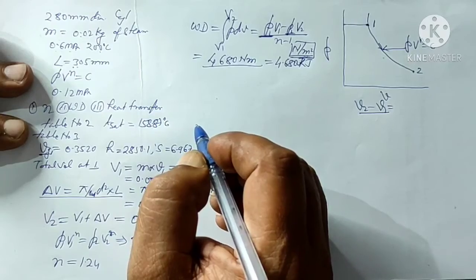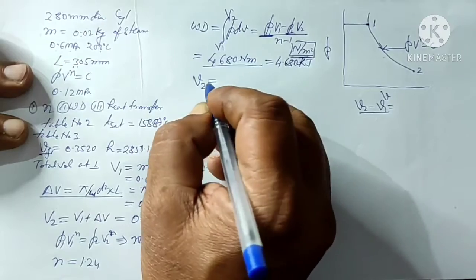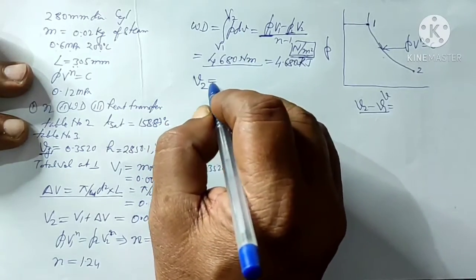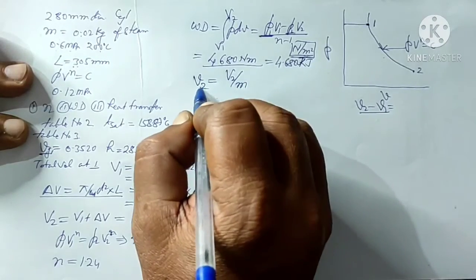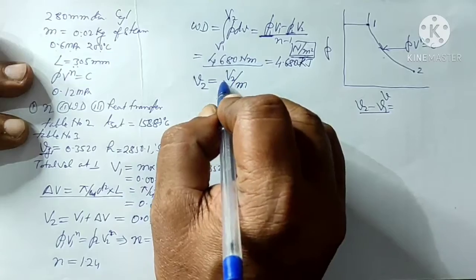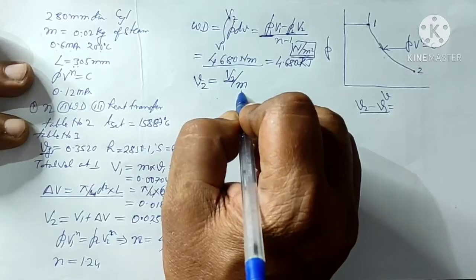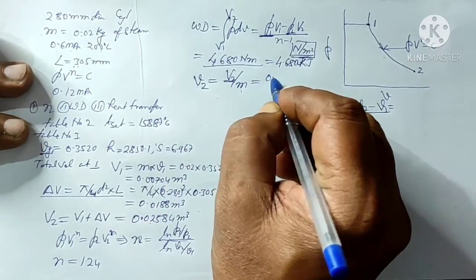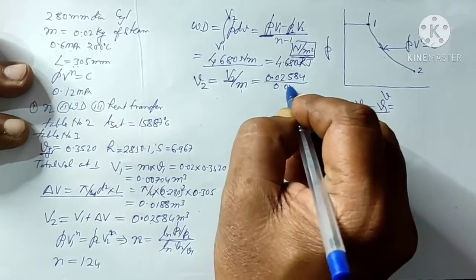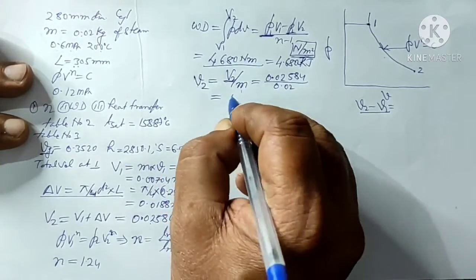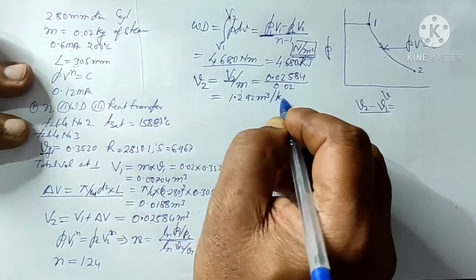Now we will try to find the specific volume at point 2. This will be equal to V2 upon m, because v2 is volume per unit mass, and this capital V2 is the total volume of this mass. Substituting the values, 0.02584 divided by 0.02, the specific volume we get is 1.292 meter cube per kg.